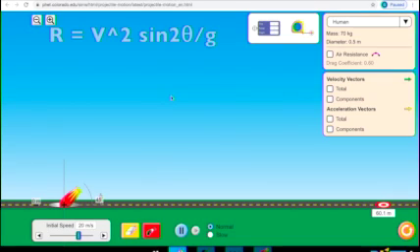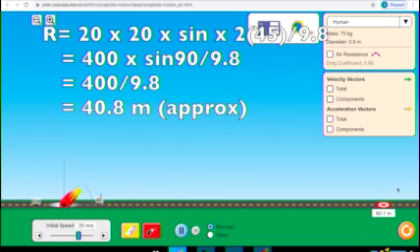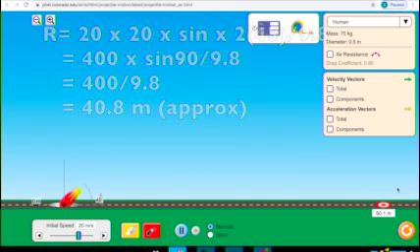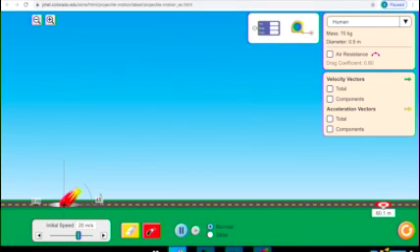Here the formula is applied. Let's calculate it. So the distance is approximately 40.8. Let's check it.